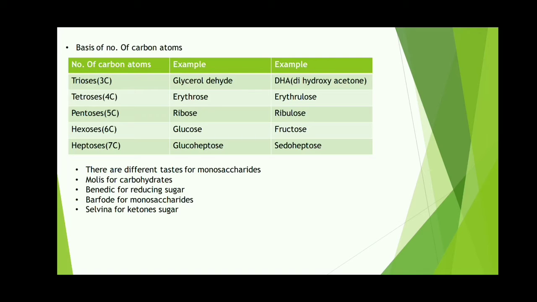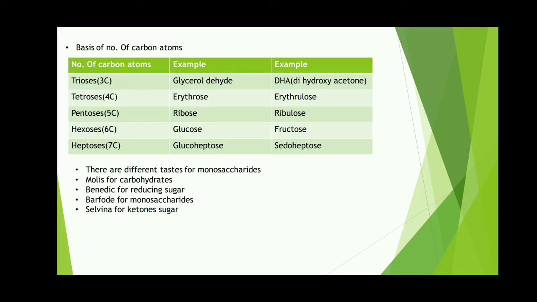Okay, so there are some different tests for monosaccharides. So Molisch is for carbohydrates, and Benedict's for reducing sugar. Okay, and Barfoed's for monosaccharides, and Seliwanoff's for ketose sugar. So we can also remember them like this, by the front letters, MBBS. Okay, like this. And these monosaccharides are found in honey, sugars, dairy products, beans and fruits, etc.